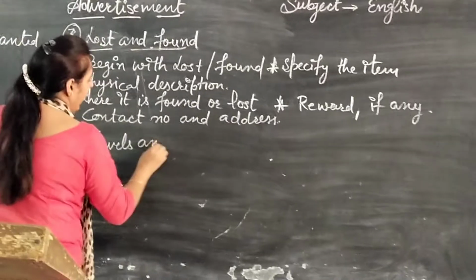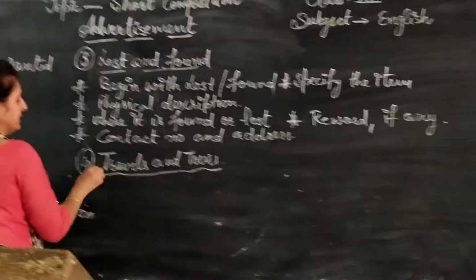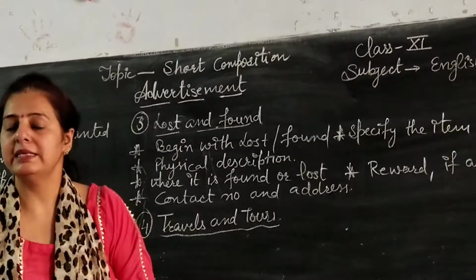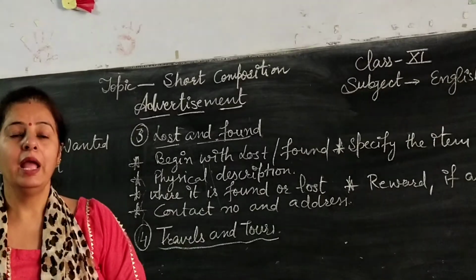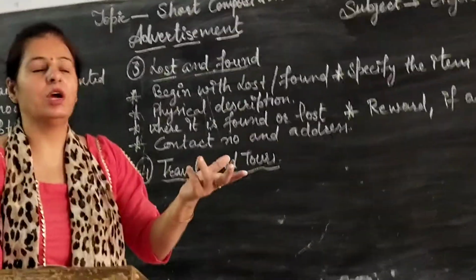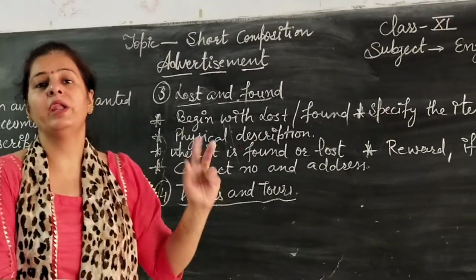Travels and tours. You may have seen the advertisement in the newspaper. Some of the travel agencies are giving their advertisement, that a 2 days, 3 nights package in outside India or in India also.